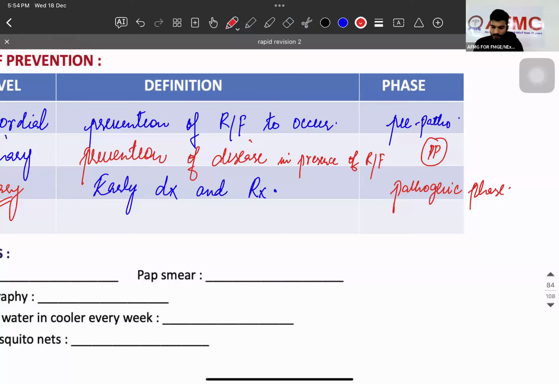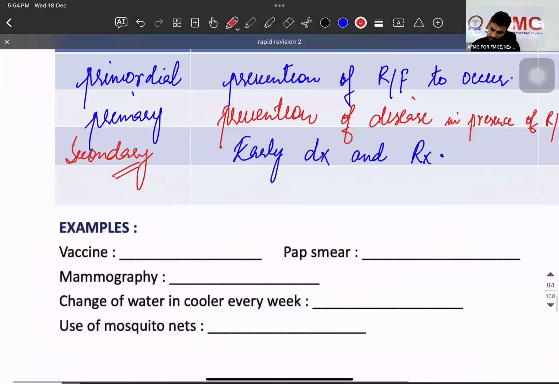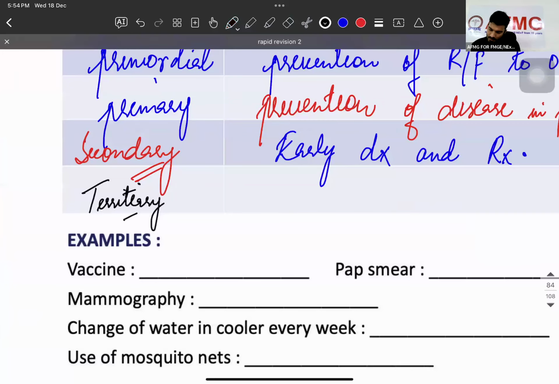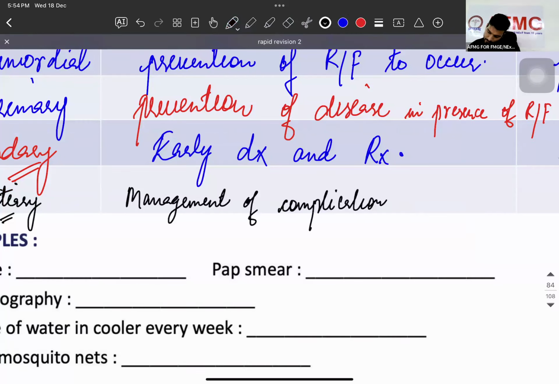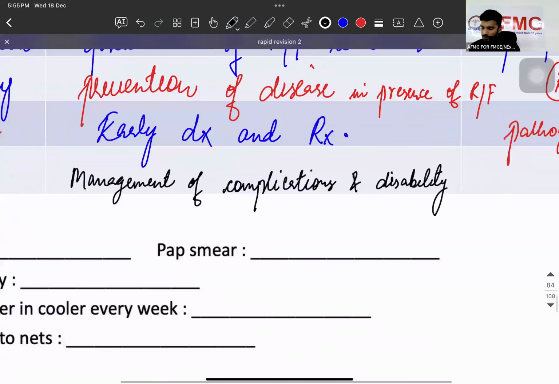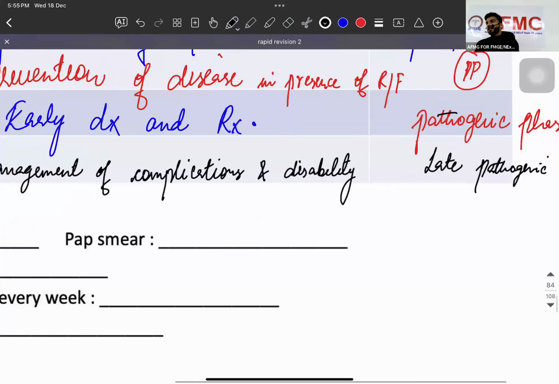It is a pathogenic phase. Then we have next one, tertiary. Okay, and tertiary, in which we have management of complications and disability. And it is which pathogenic? Late pathogenic. For example, crutches in polio.